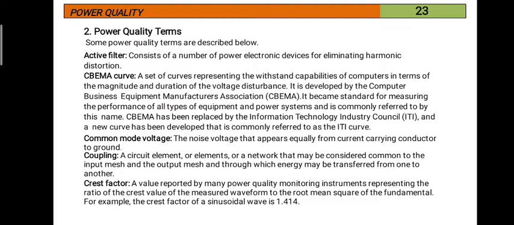Crest factor: a value reported by many power quality monitoring instruments representing the ratio of the crest value of the measured waveform to the root mean square of the fundamental. For example, the crest factor of a sinusoidal wave is 1.414. Crest factor is also referred to as peak factor, where crest factor or peak factor is equal to the peak value of the voltage or current divided by the RMS value of the voltage or current. That means the peak value by RMS value ratio. Generally, for a sinusoidal waveform, the peak factor or crest factor will have a value of 1.414.